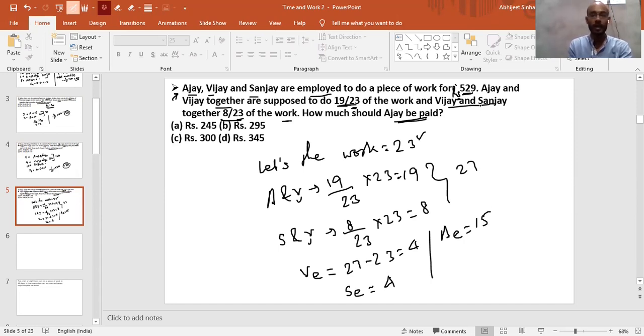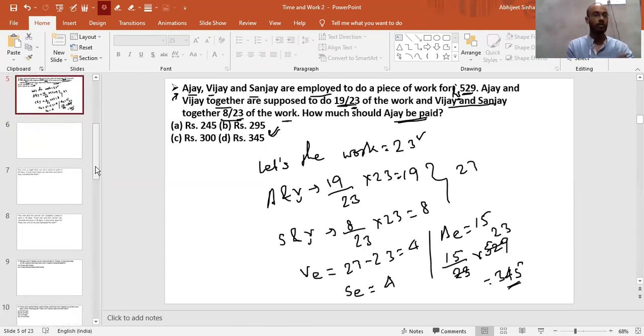Now we need to calculate how much Ajay should be paid. So Ajay will be paid 15 of 23 of the total amount, which is 529. If you divide it by 23, you will get 23. This is 300 and then 45, so this becomes 345. Very good, guys. Chalo, moving to some different type of questions.